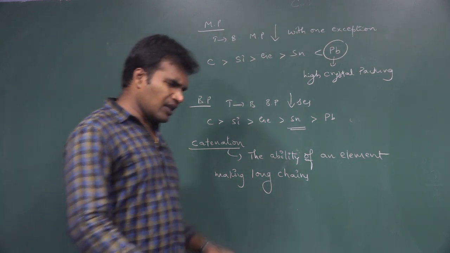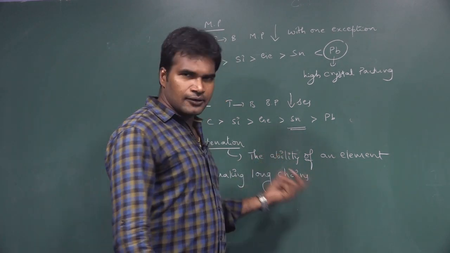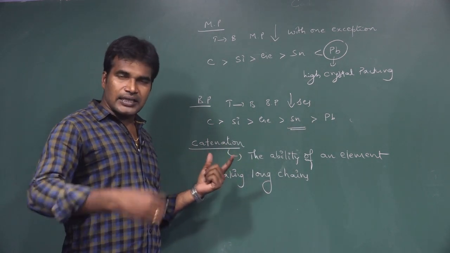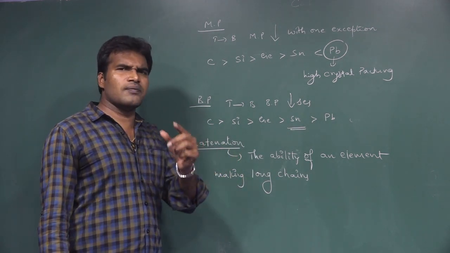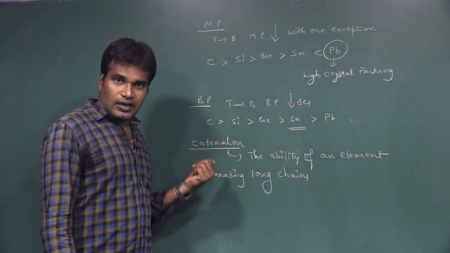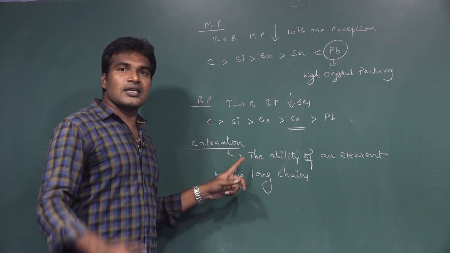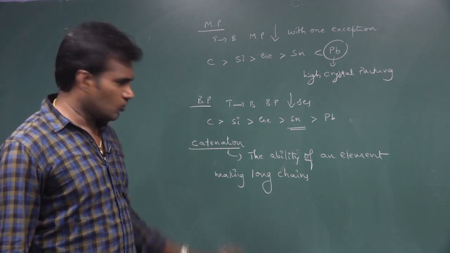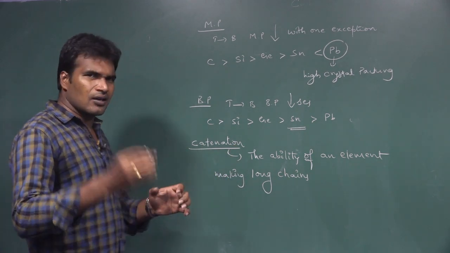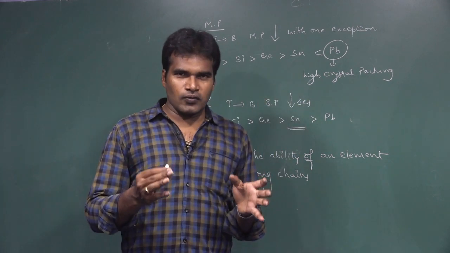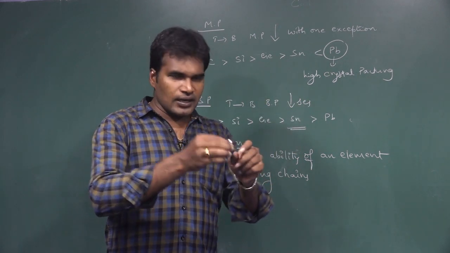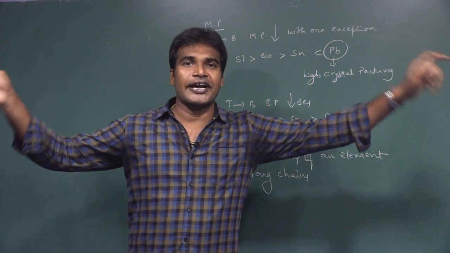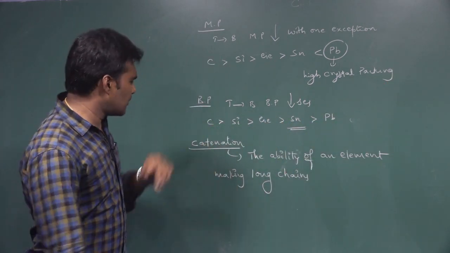Carbon has it, silicon has it, phosphorus has it, but very few elements have this ability. Among all, carbon is the element with the highest catenation ability. That is why carbon is one of the elements in most organic compounds. Because of its large catenation ability, it can form large hydrocarbon chains.